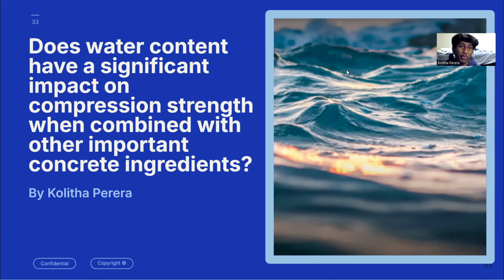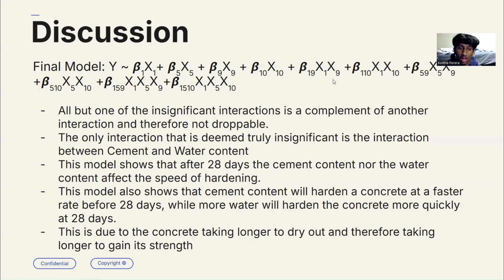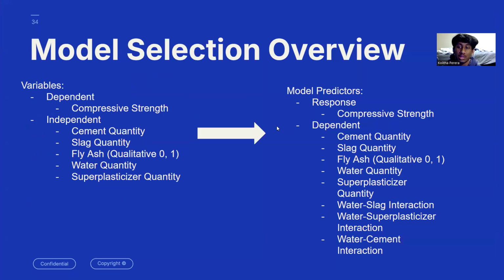For my portion of the Stat 512 project, I aim to answer the question, does water content have a significant impact on compression strength when combined with other important concrete ingredients? To this end, I selected a couple important variables for my model. These include the variables on the left, which are directly from the dataset, with the exception of fly ash, which was turned into a qualitative variable with 0 denoting no fly ash in the mixture and 1 denoting fly ash in the mixture, and the addition of 3 interaction terms, namely water slag interaction, water superplasticizer interaction, and water cement amount interaction.